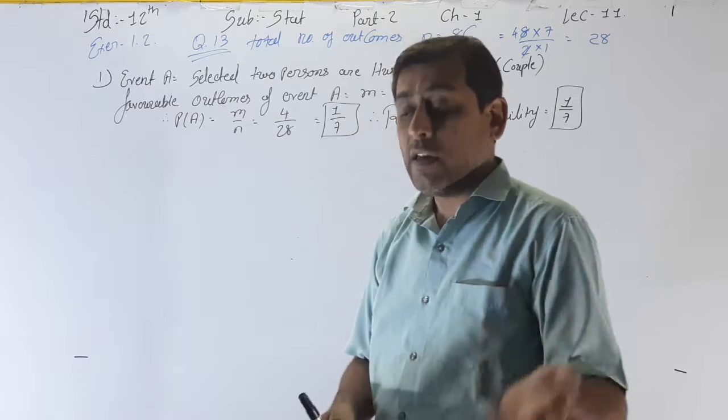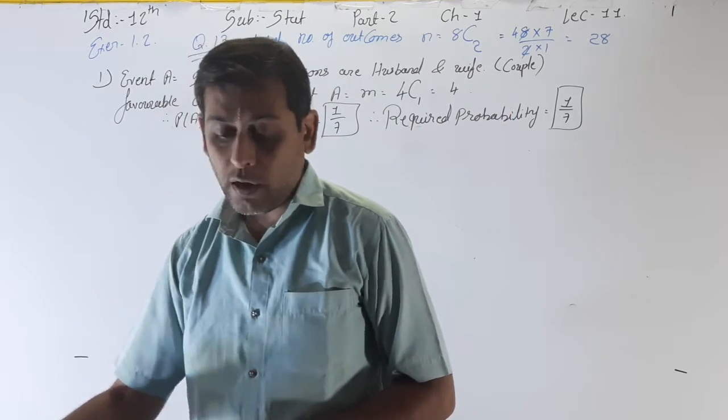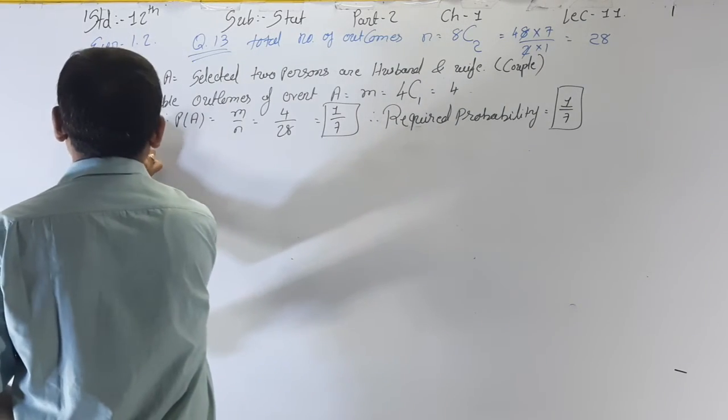Now again in the next point, that is in event B, the question is twisted here. What is your event B?